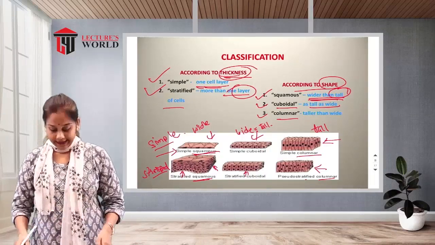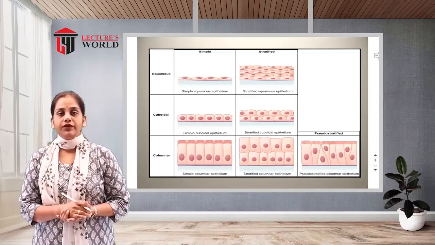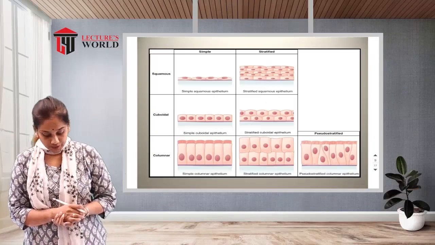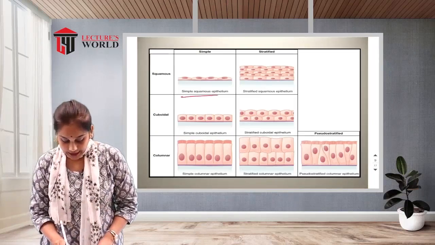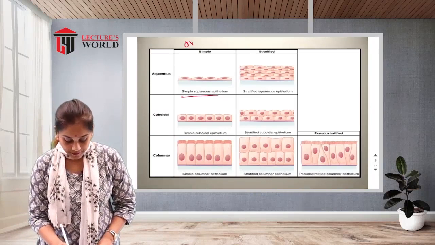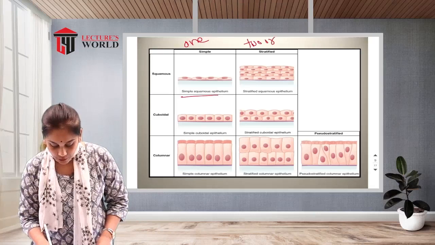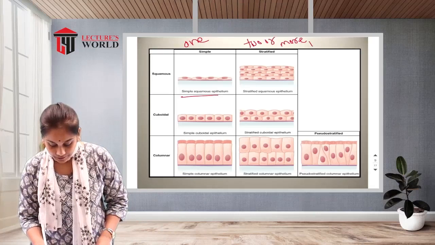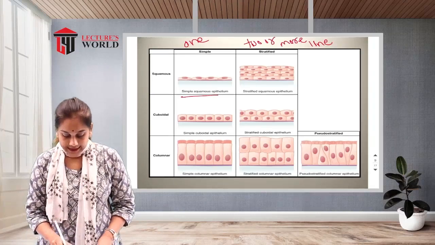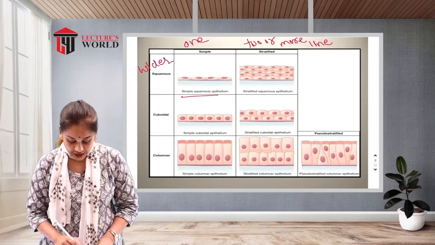Now we will see in detail. See, this is the figure of the tissue. Simple means one line, stratified means two or more lines. Squamous means a wider cell, wider in shape.